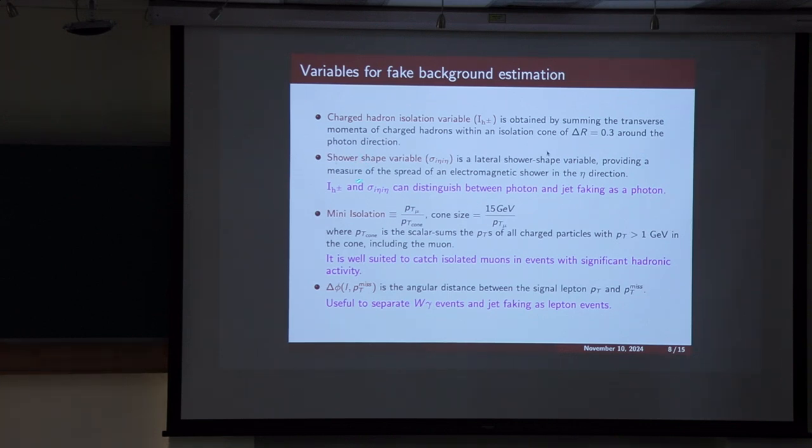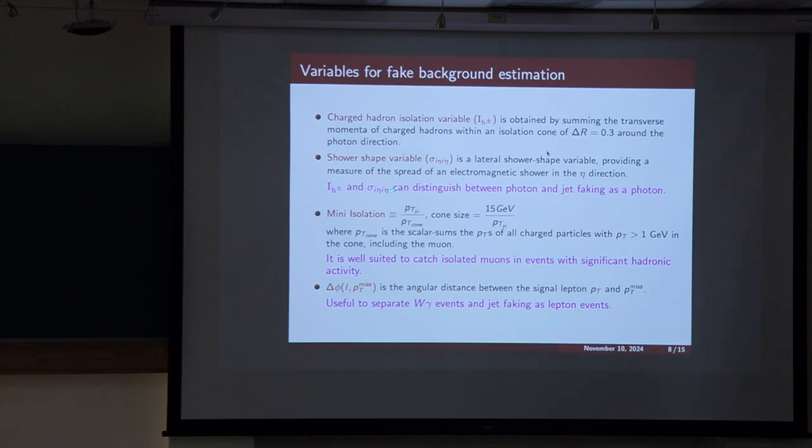These two variables are very important in distinguishing prompt photons and hadronic photons, because a prompt photon will have a narrower shower shape and a non-prompt photon will have a broader shower shape, and the charged hadron isolation tail will be longer for the non-prompt photon, where we have pions decaying to two photons.